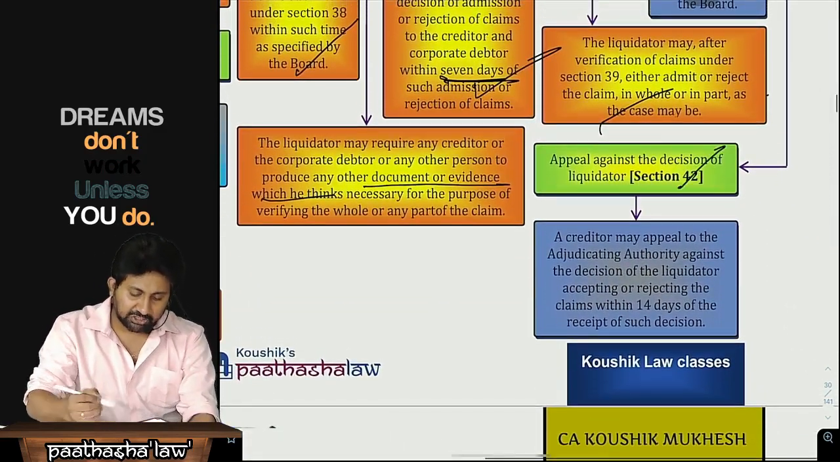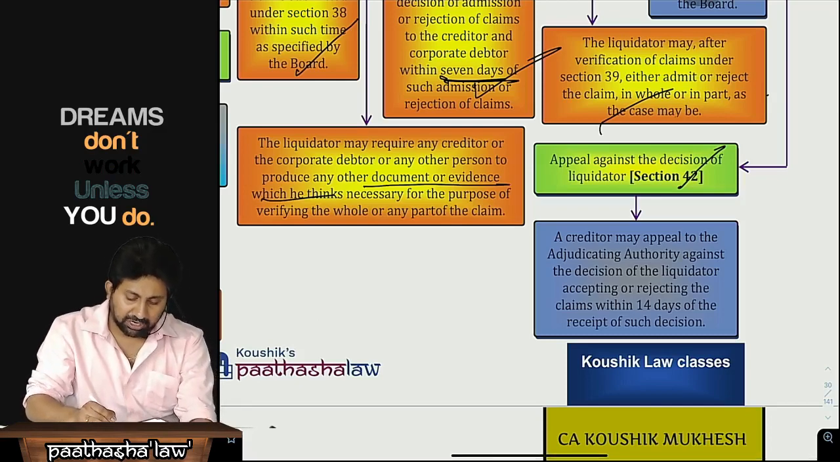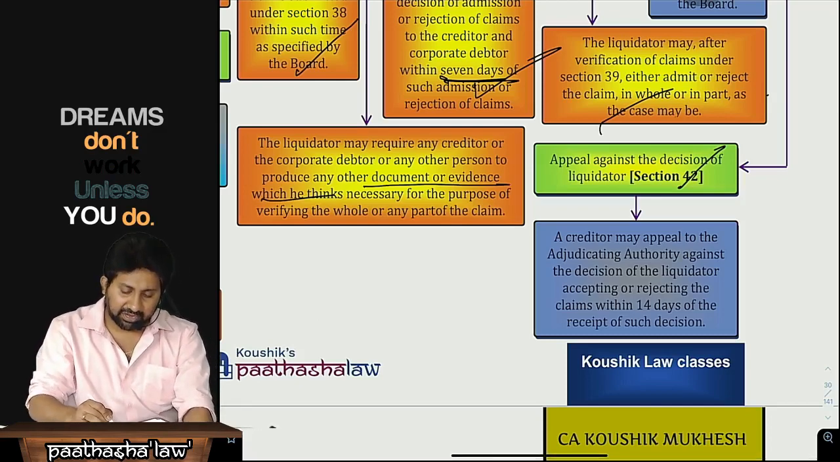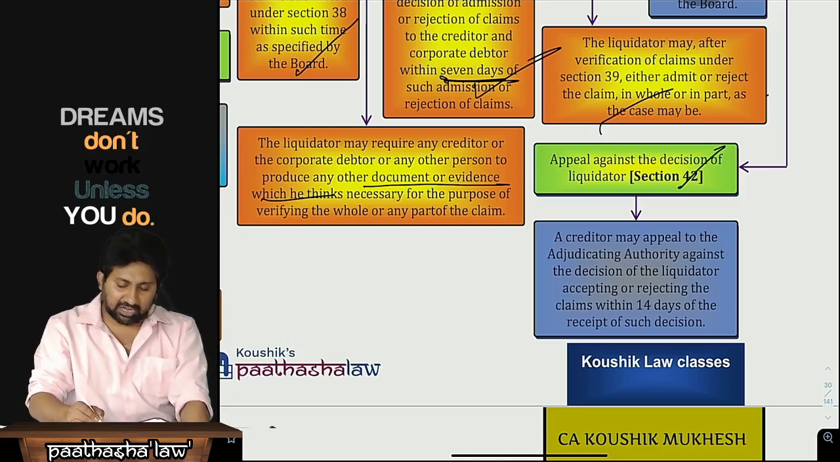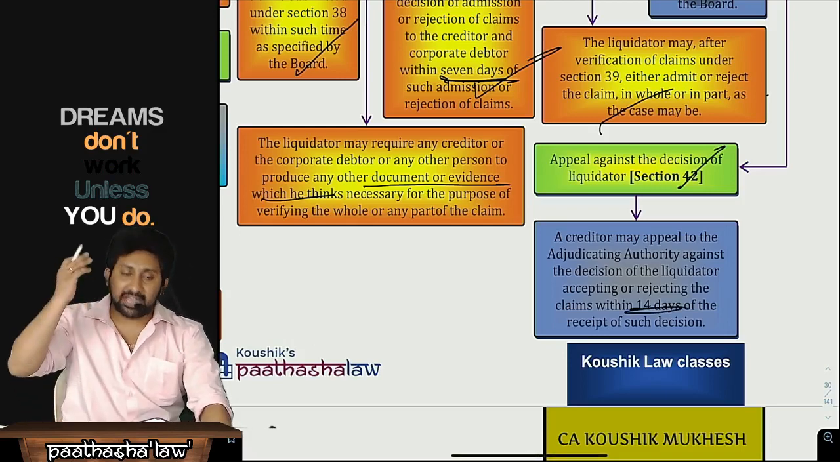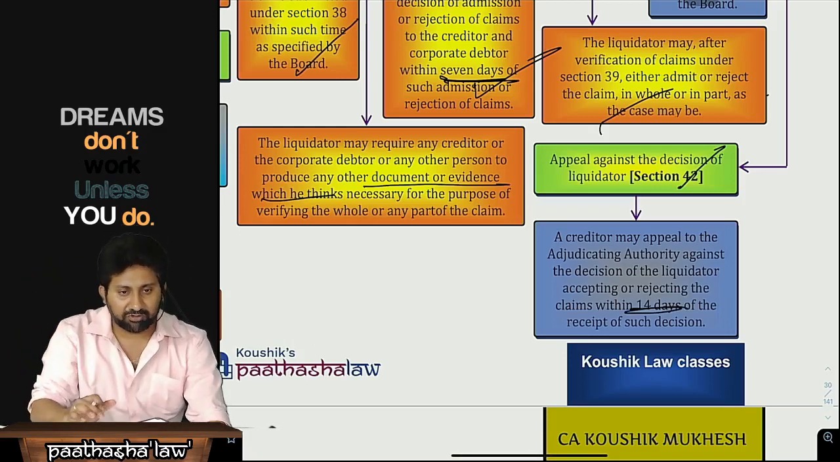Appeal against the decision of liquidator. A creditor may appeal to the adjudicating authority against the decision of the liquidator, accepting or rejecting the claims, within a period of 14 days. If he rejected, within 14 days you can go for an appeal to the adjudicating authority.